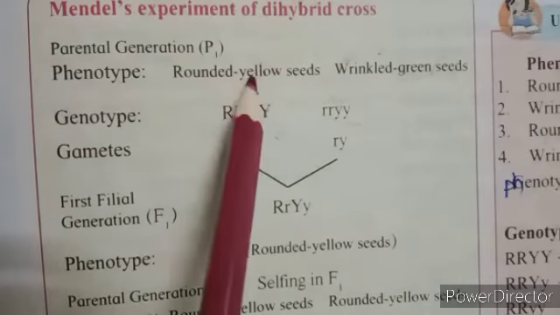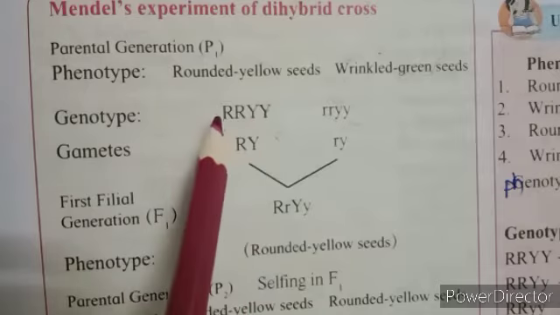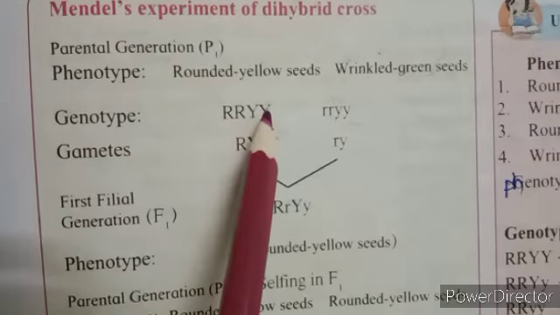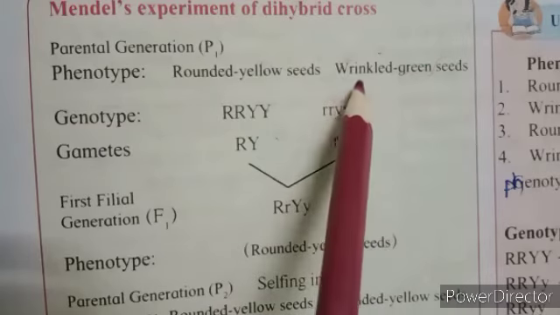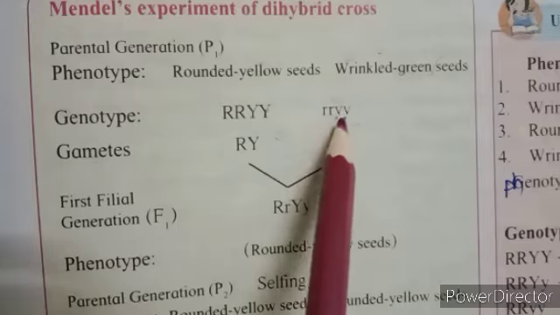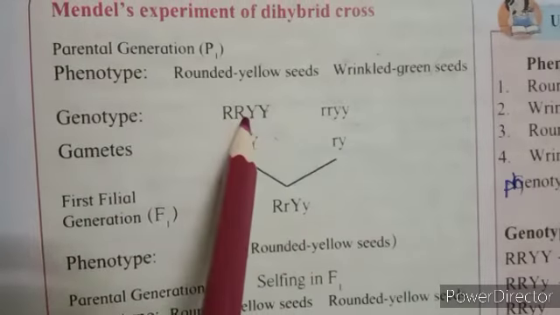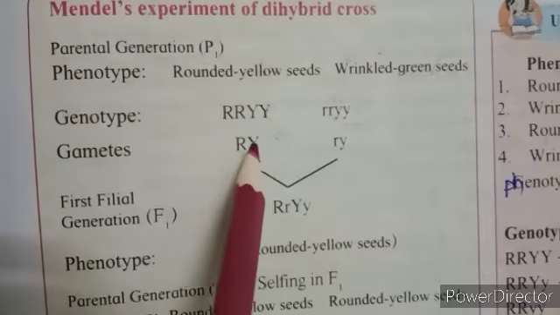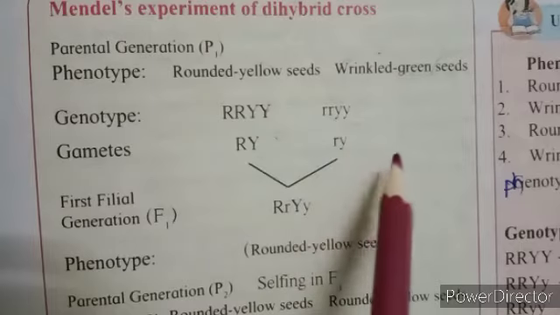As rounded yellow is the dominant character, it is denoted by capital letters: capital R, capital R, capital Y, capital Y. And wrinkled green is the recessive one. So wrinkled is also recessive, green is also recessive. So small r, small r, small y, small y. Gametes produced by this plant are capital R, capital Y, and by this plant small r, small y.